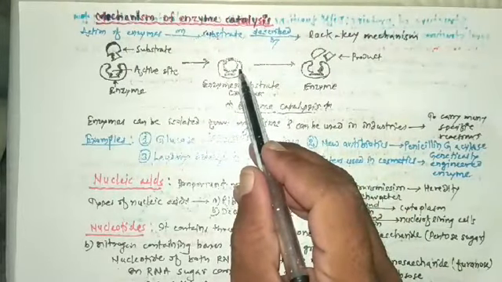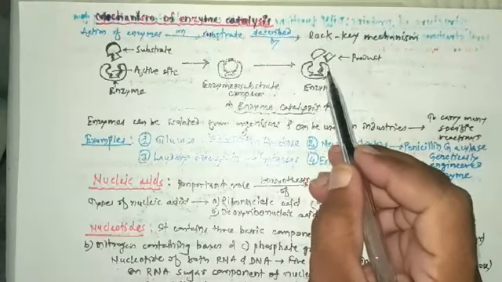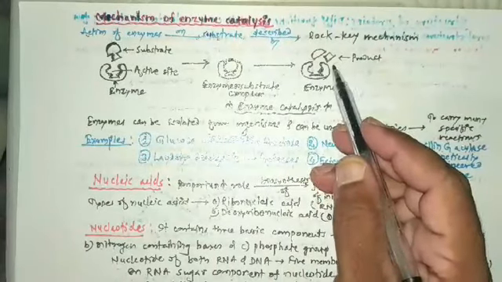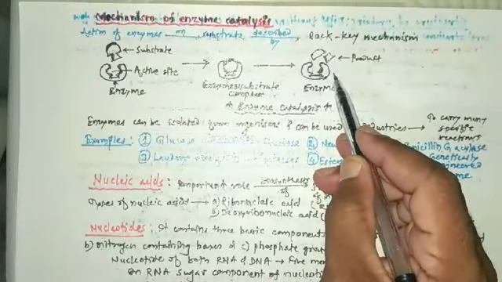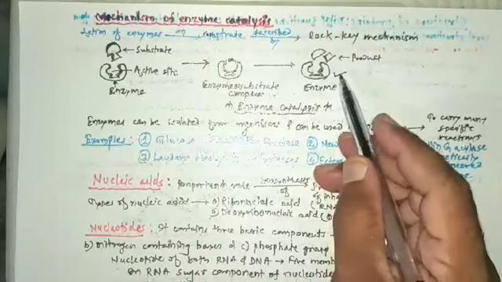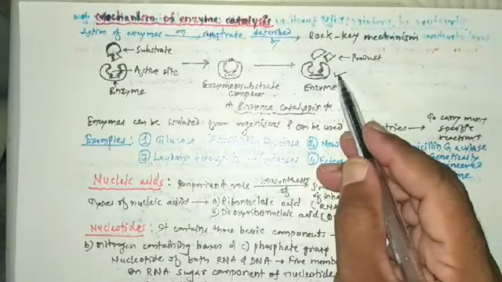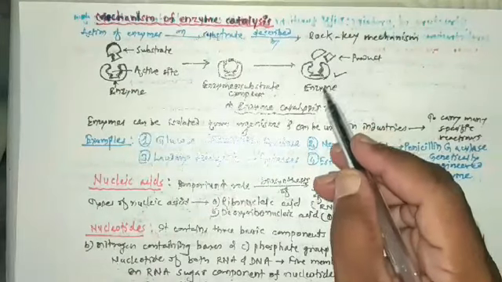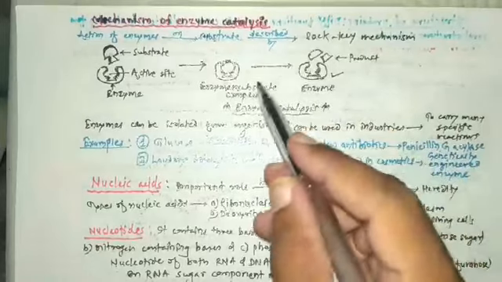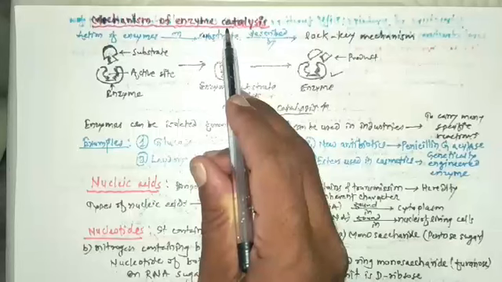It then decomposes to give the product of reaction, and here the enzyme is released, and again it is ready to act as a catalyst. So thus here we studied mechanism of enzyme catalysis.